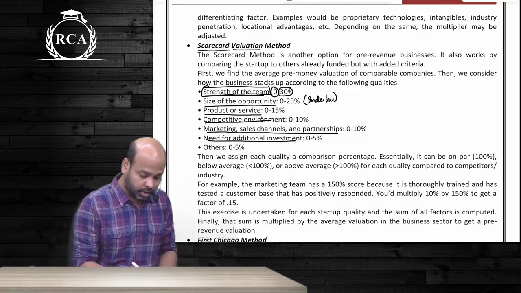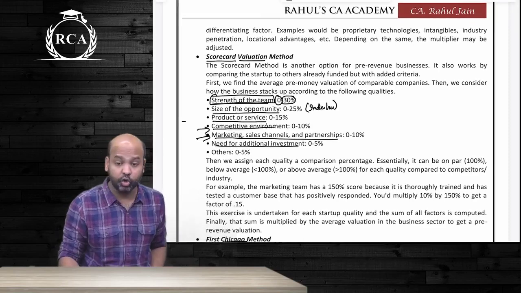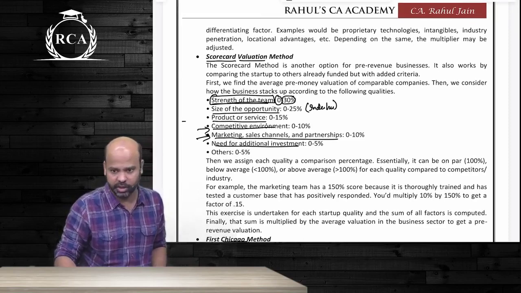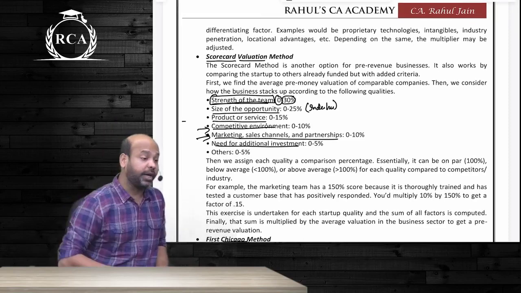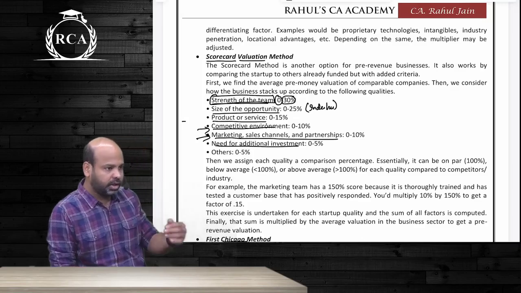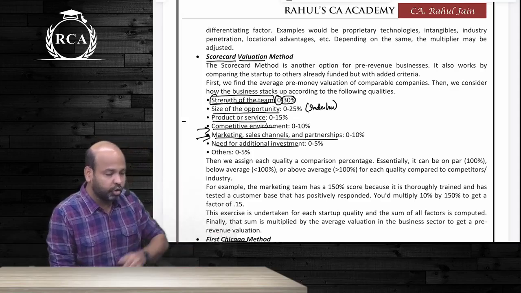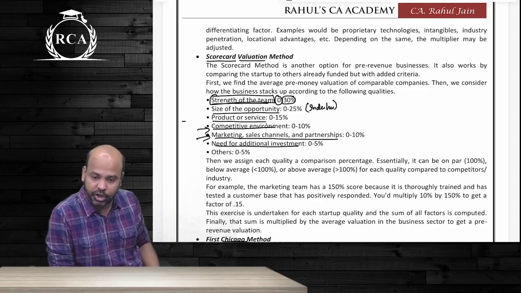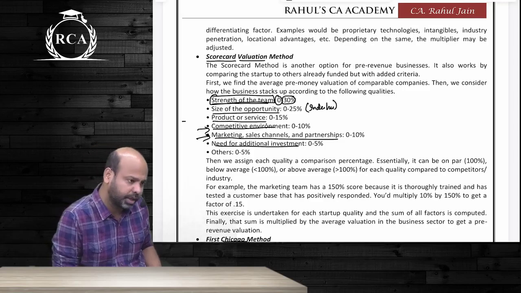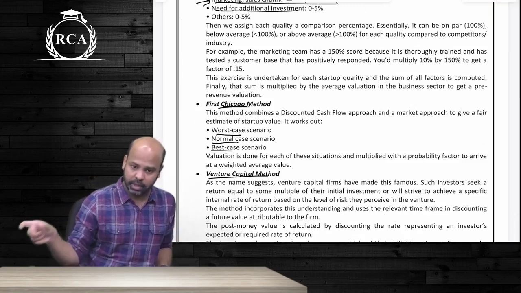Then the competitive environment. What is your marketing and sales channel? Will you be needing additional investment at a later date? You add all the points that have been given to the organization. If the ranking is more than 100, then the value of the entity should be more than the competitors. If the overall score is less than 100, then the valuation should be less than that of their competitors, other startups. First Chicago method, there was a practical question on this above.